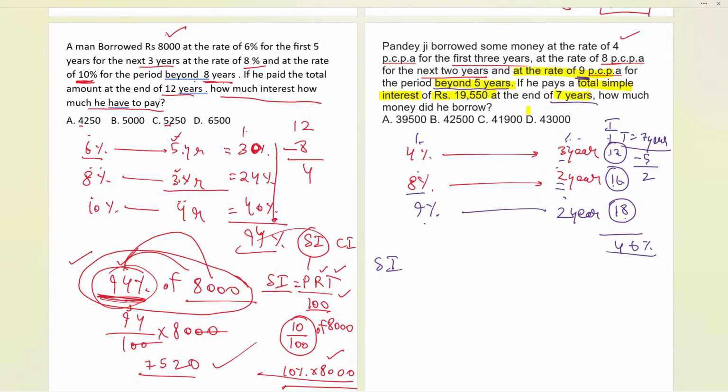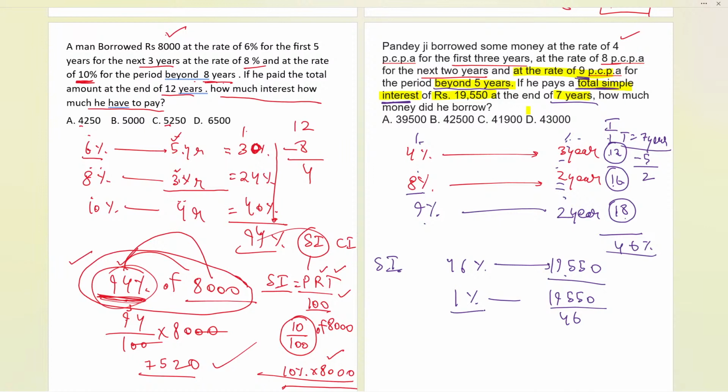Now, if 46% is the total interest, the simple interest is also given in the question. Can I equate it to 19550? Now, can I calculate? Acha, 46% simple interest is this money. Now, if I consider 1%, it will be 19550 divided by 46 over here.